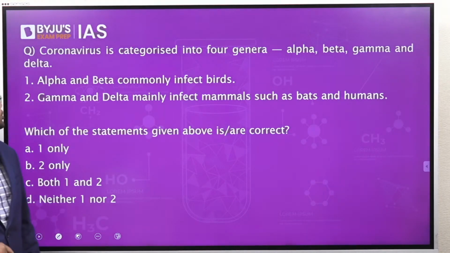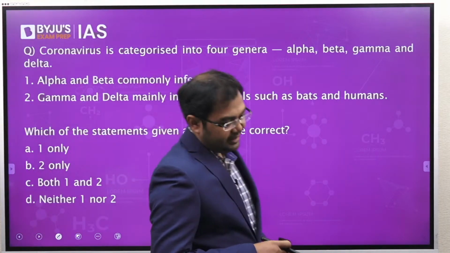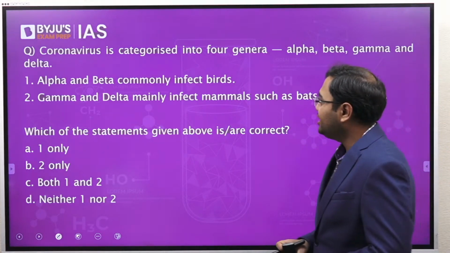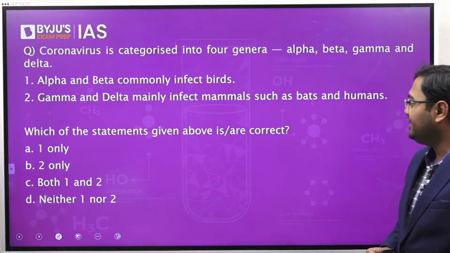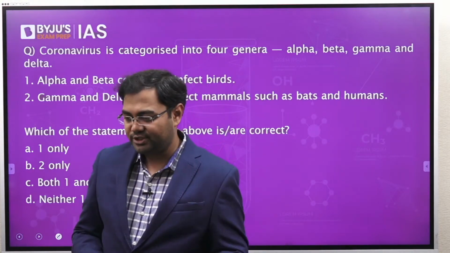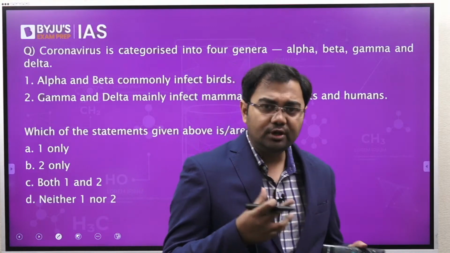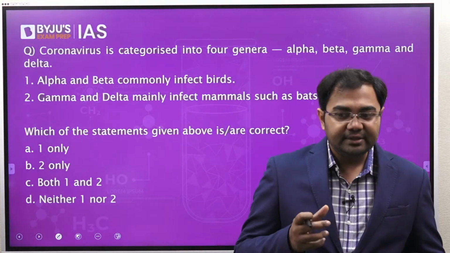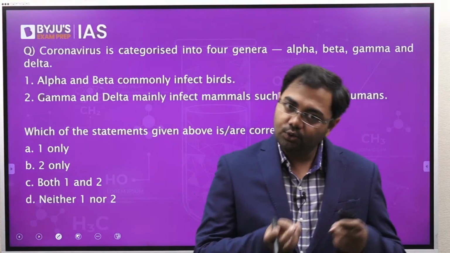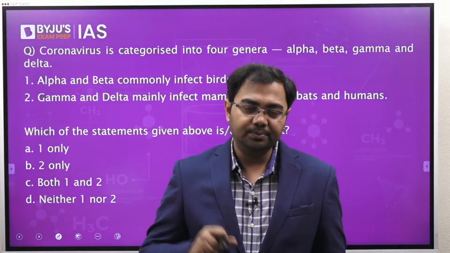Moving on, next question. Coronavirus is categorized into 4 genera: alpha, beta, gamma and delta. 1. Alpha and beta commonly infect birds. Second, gamma and delta mainly infect mammals such as bats and humans. Now I know this is a very off question because it is not directly related, but you will see that in one way or the other they have also been mentioned sometimes in the newspaper, that there are all these variants, and some variants will infect only mammals, and there are some which will infect birds.